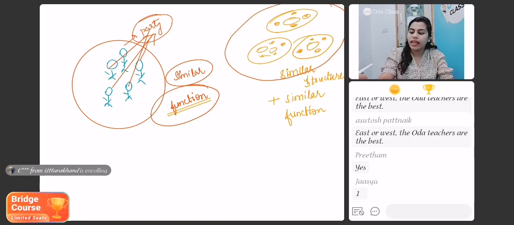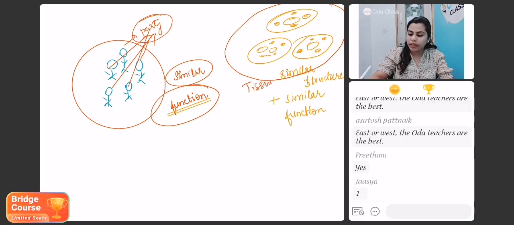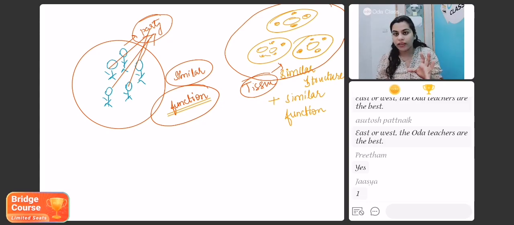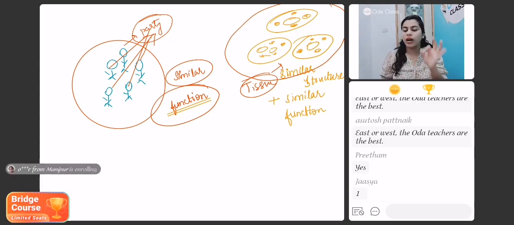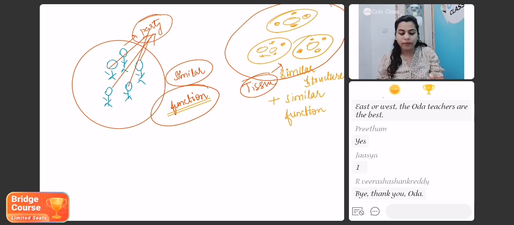So such a group of cells will form the tissue. It makes up a tissue. Here all the cells work as a unit to achieve a particular function. Okay, everyone clear with the same?